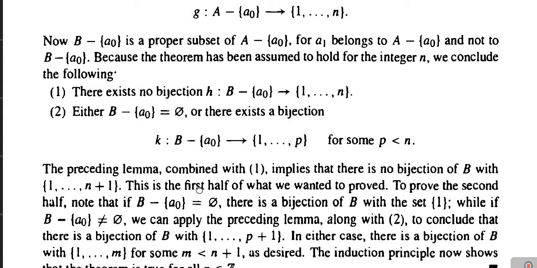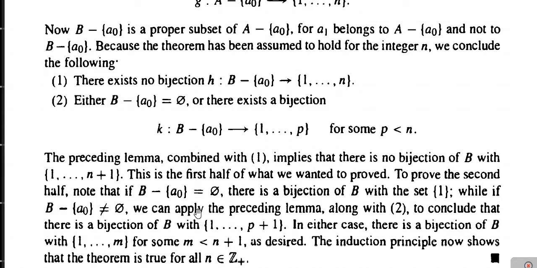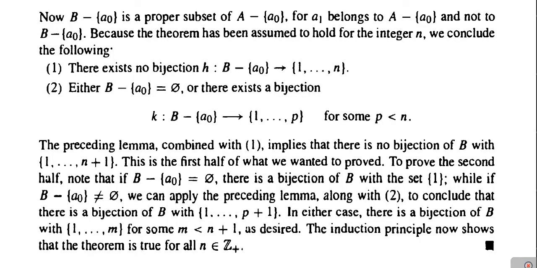Now, by Lemma 6.1, which we proved some time before, if we combine that lemma with the first statement, then this implies that there is no bijection of set B with the set 1, 2, 3 up to n plus 1. In this way we have shown the first part of the result.